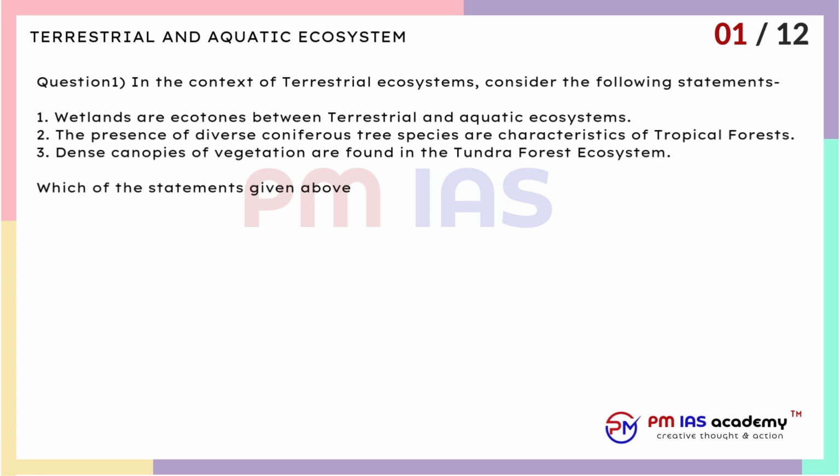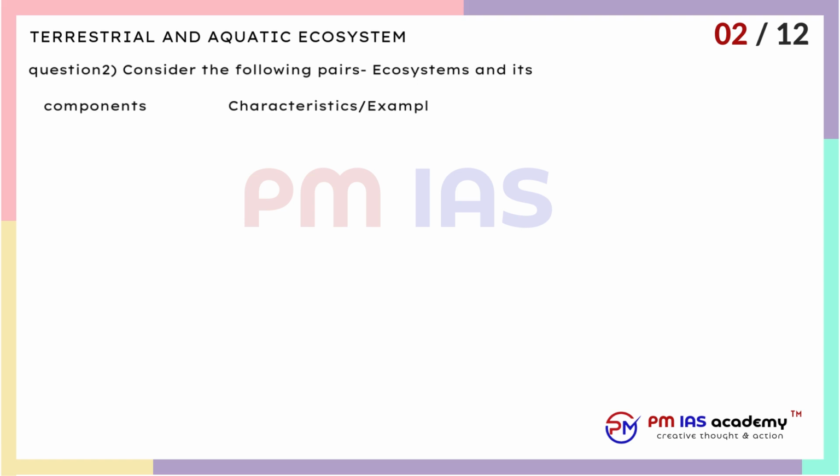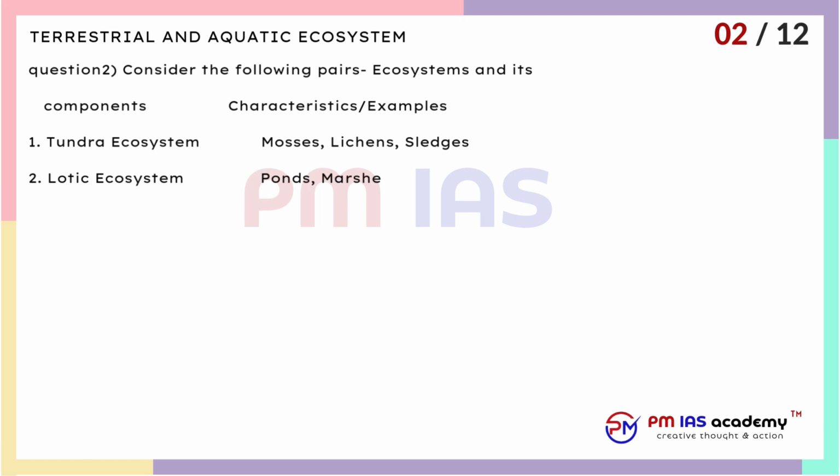A. 1 and 2 only. B. 2 and 3 only. C. 1 only. D. 3 only. Question 2. Consider the following pairs of ecosystems and their components. Characteristics, examples. 1. Tundra ecosystem: mosses, lichens, sedges. 2. Lotic ecosystem: ponds, marshes, lakes.